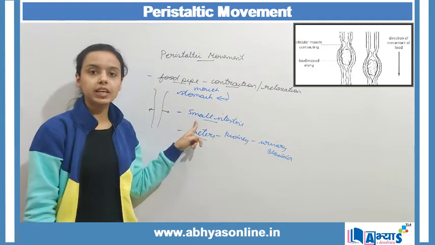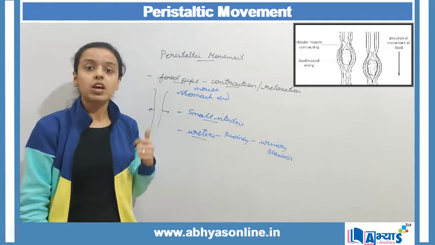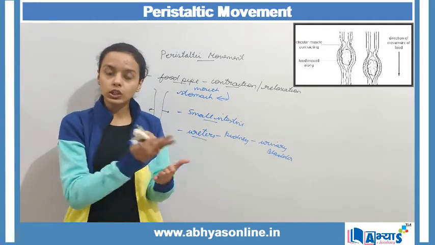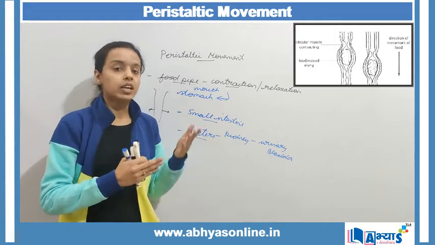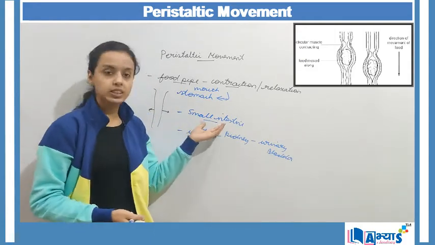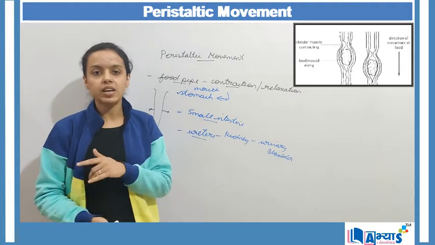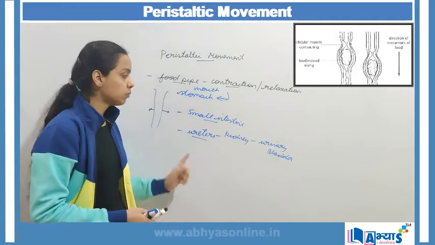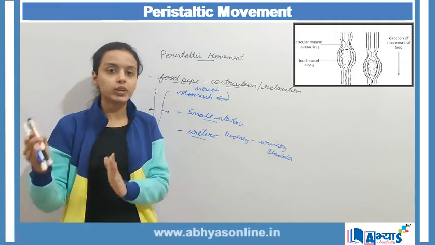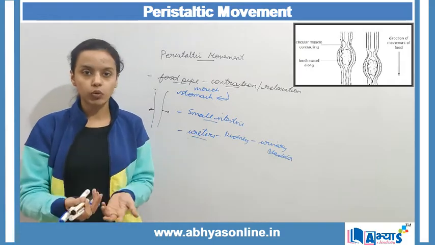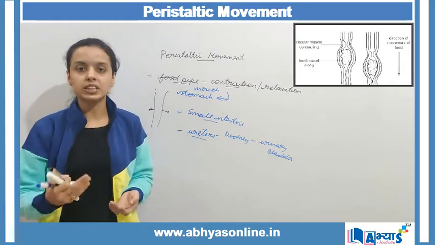Other important application is the small intestine. In the small intestine, we can see that there is movement of the food longitudinally and vertically. Now, when there is movement of the food in this intestine, there is also peristaltic movement involved. Also, this movement is present in the ureters to connect the urinary bladder with the kidneys to remove the extra liquid or the waste liquid present inside the body.